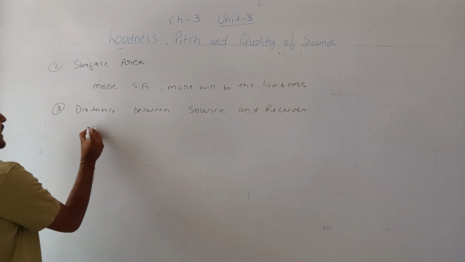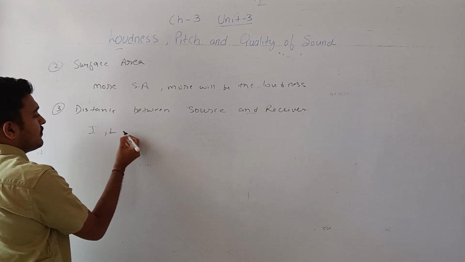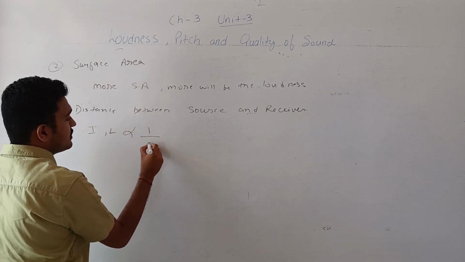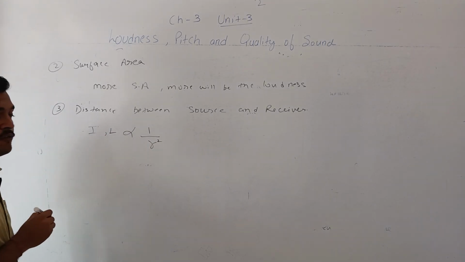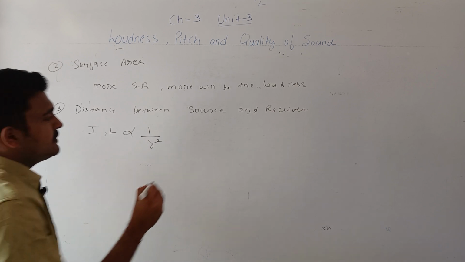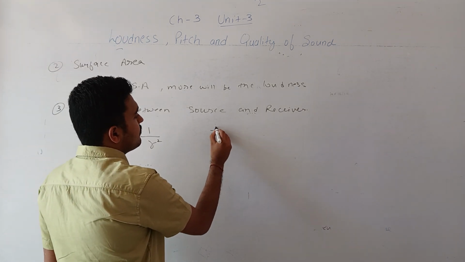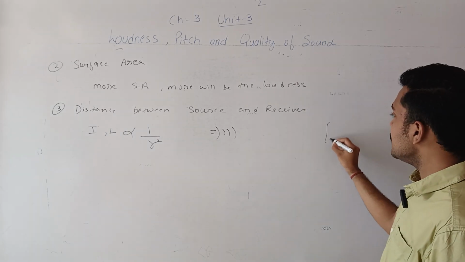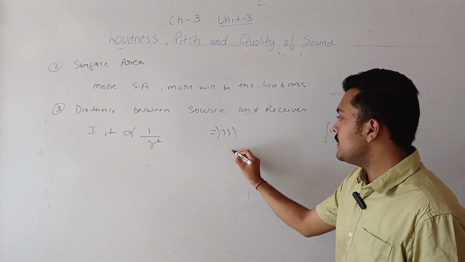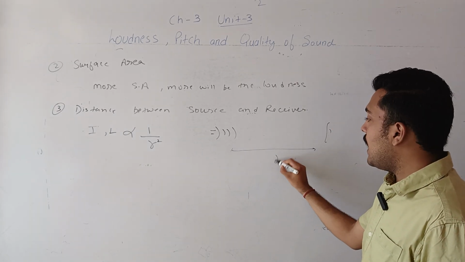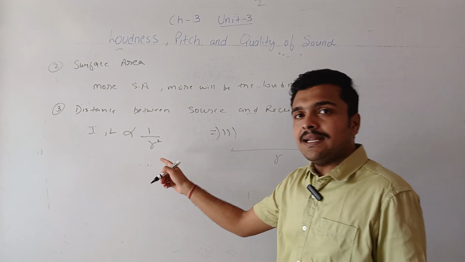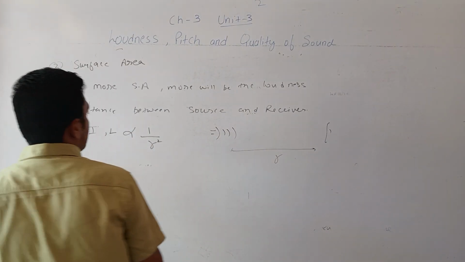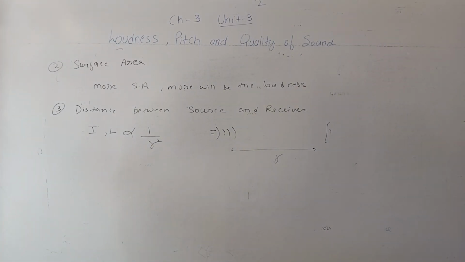Intensity or loudness is inversely proportional to the square of the distance between source and observer. If this is the source of the sound and here is the observer, and the distance between them is r, then both are inversely proportional to the square of the distance.